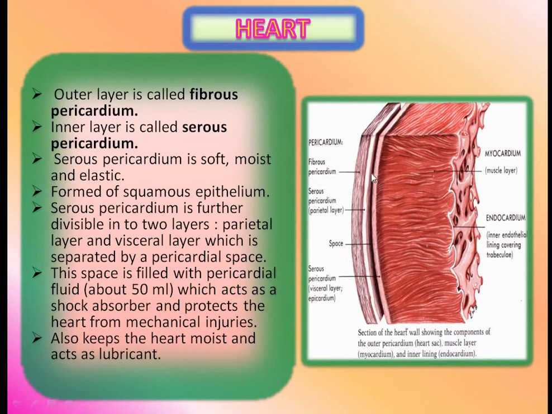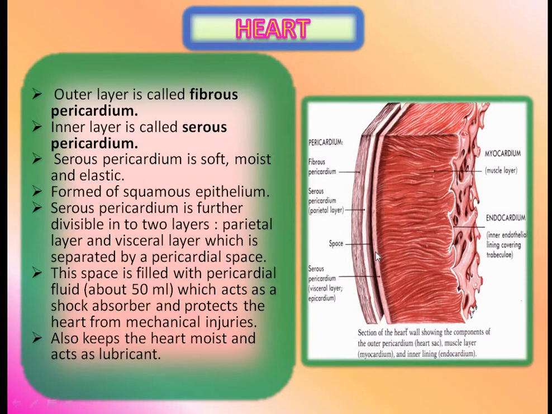Here, this black colored portion, this space, is filled with pericardial fluid, about 50 ml, which acts as a shock absorber and protects the heart from mechanical injuries.